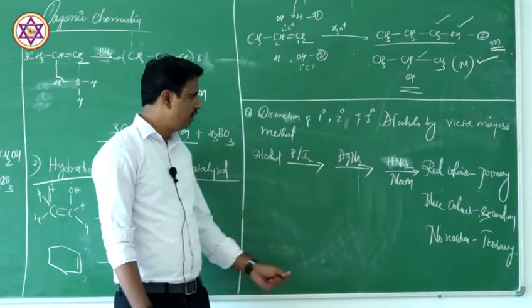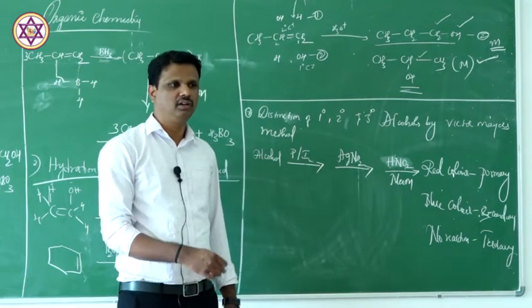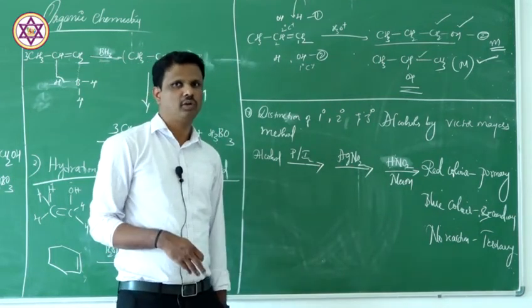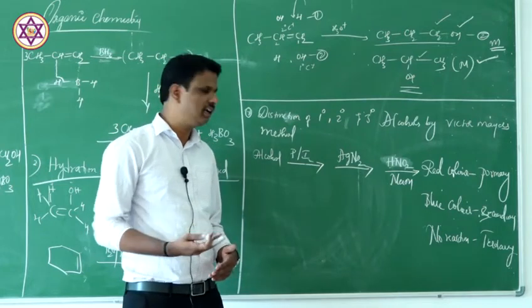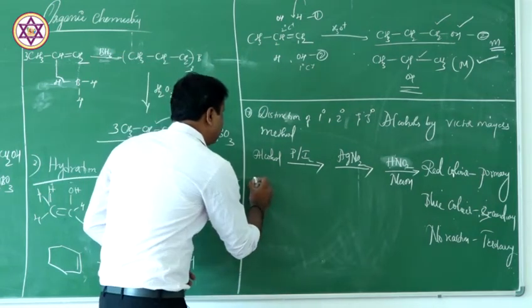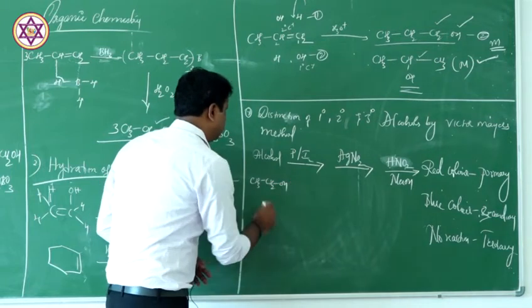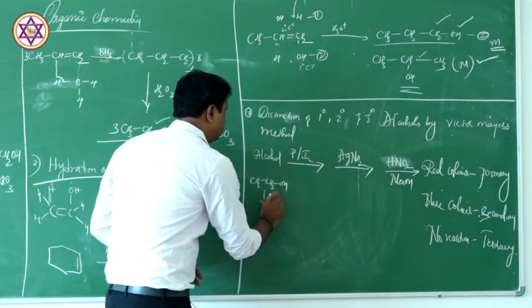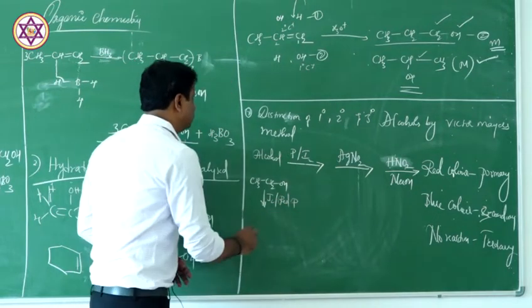Okay? Now let me write the equation so that you can clearly understand what is actually happening in these alcohols. So we'll write the reaction sequence and we'll try to understand how the reaction is taking place. Let us say, for example, we have CH3CH2OH. Now imagine that we are treating this with iodine in presence of red phosphorus. Okay? So you are going to get what?